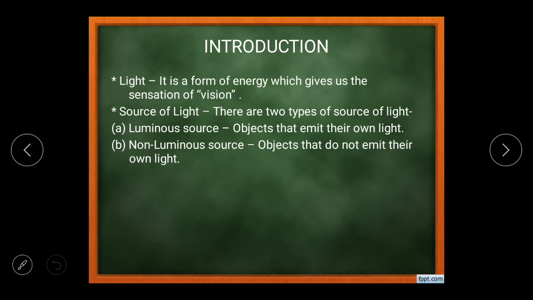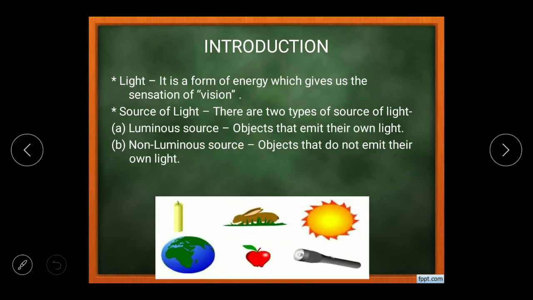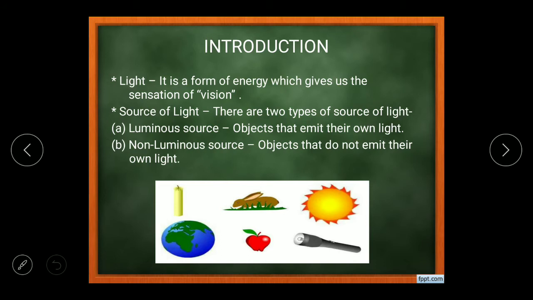Here we have a set of figures with us. It comprises 6 different figures: candle, rabbit, sun, earth, apple and torch. Here we can discriminate the luminous and non-luminous sources separately. First of all, the luminous sources are the candle, the sun and the torch, whereas apple, earth and rabbit, these 3 would be the non-luminous sources. I hope this is clear to you.